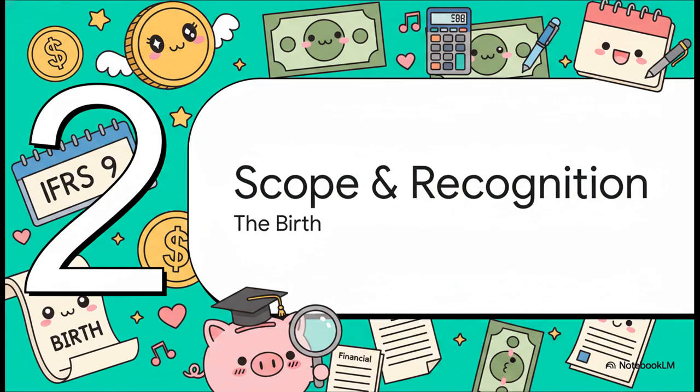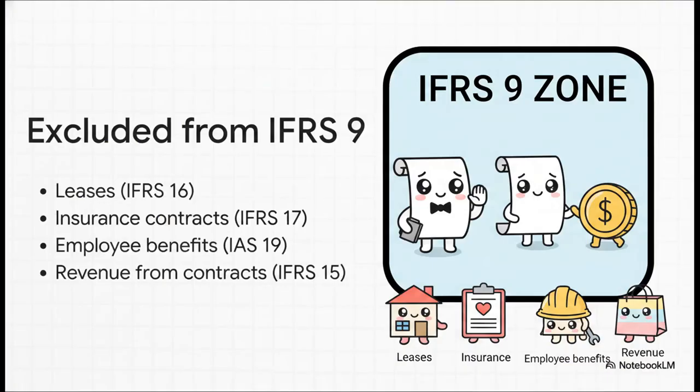Section 2. Scope and initial recognition. Right off the bat, not everything makes the cut. Here is a strict exclusionary list of what actually falls outside of IFRS 9's scope, just so we can set our boundaries. The absolute key takeaway here is that IFRS 9 does not want to step on the toes of other specialized standards.